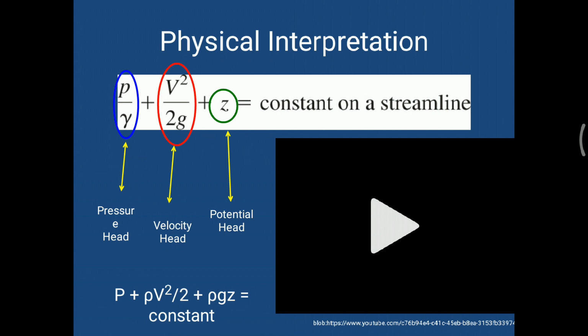This is the physical interpretation of this equation. Here an animation is there, but it is not able to play on a mobile. The link is given at the last slide also, so we can see this on YouTube.